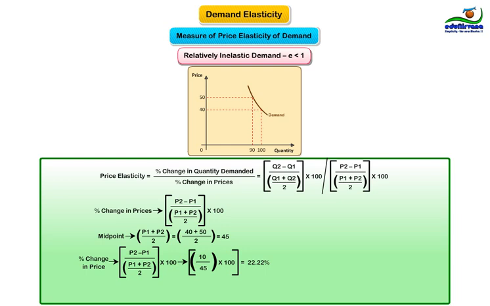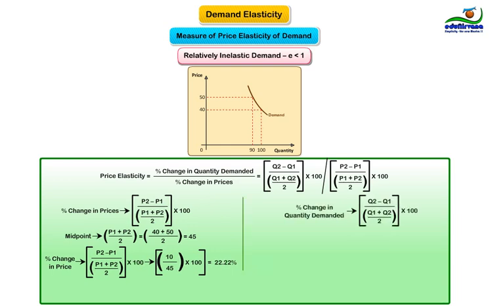Let's now calculate percentage change in quantity demanded. Midpoint is Q1 plus Q2 divided by 2, that is 100 plus 90 divided by 2 results in 95.